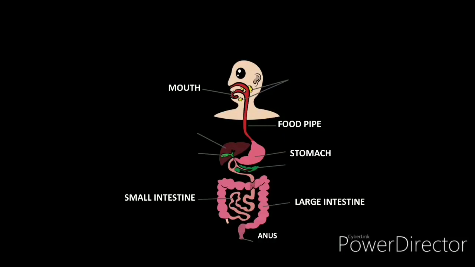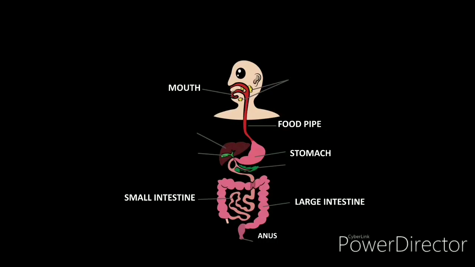It is a pipe like structure, as you can see in the picture also, that connects the mouth and the stomach. The liver is solid, which keeps adding juices to the food to break it down. The stomach is a bag like structure which digests our food. If we have eaten something, all the nutrition which is present in the food will be digested in the stomach.